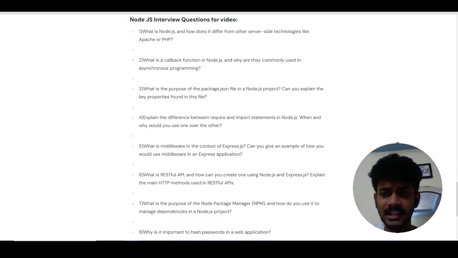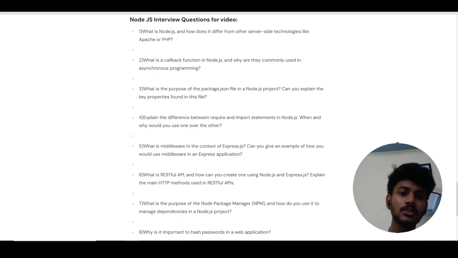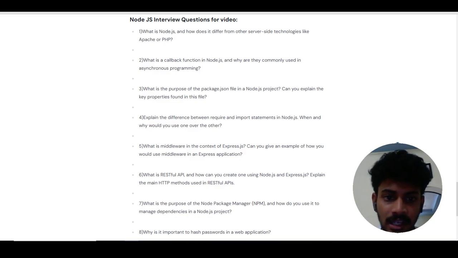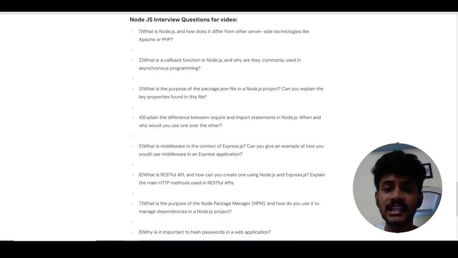So, REST stands for Representational State Transfer. A RESTful API is a kind of web service architecture that makes the API easy to understand, scalable, and easy to maintain. And as the name suggests, transfer, it is easy to transfer the data of the API using various HTTP methods. These RESTful APIs can be created using Node.js and Express.js.